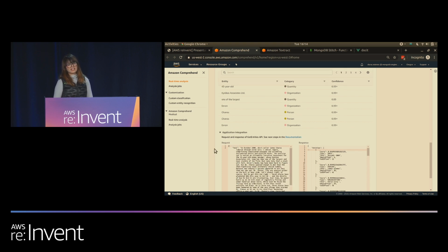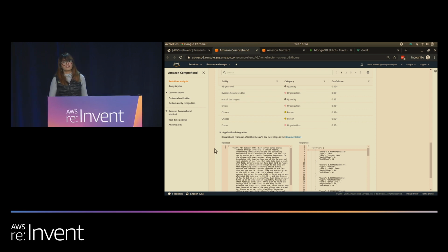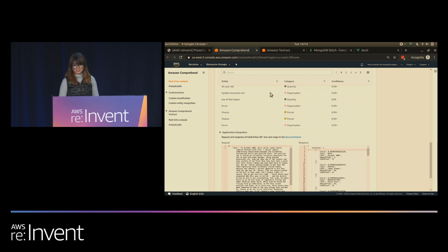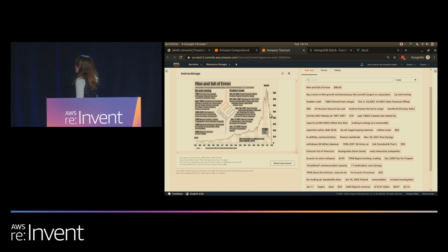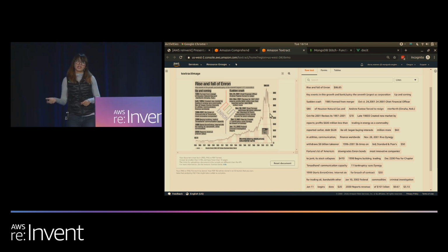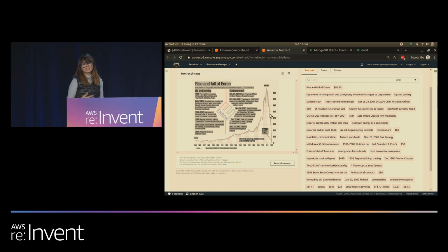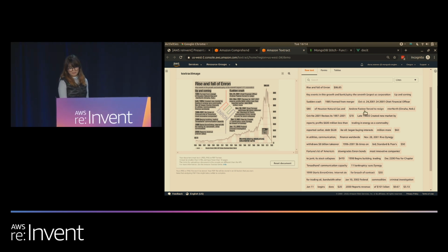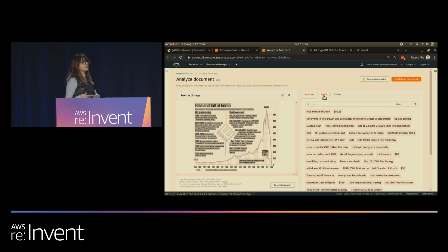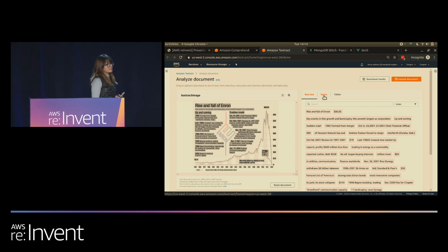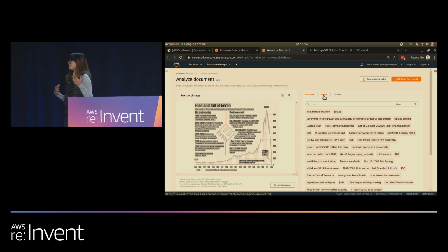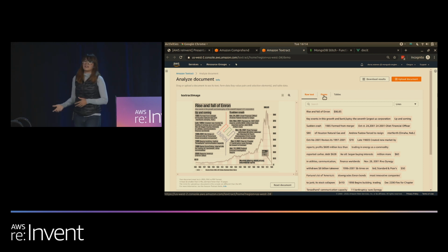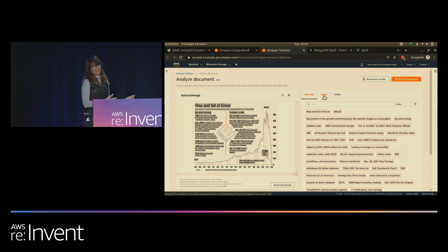So surely digitized text is not the only source of evidence. What about the images we took early on? This brings us to Amazon Textract. Textract works by taking in an image, such as a PDF, JPEG, or PNG. It then performs a smart OCR against it. And if there happen to be any forms or tables in the original image, it'll make an attempt to extract those as well. So now you can see how this image will be first fed through Textract, and then the output of that will then be fed into Comprehend.